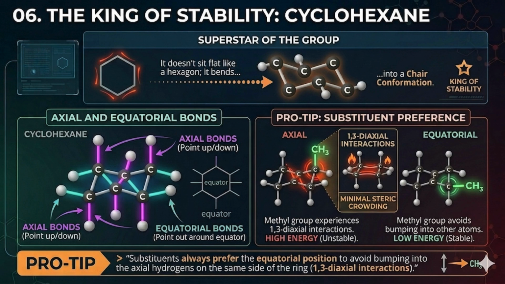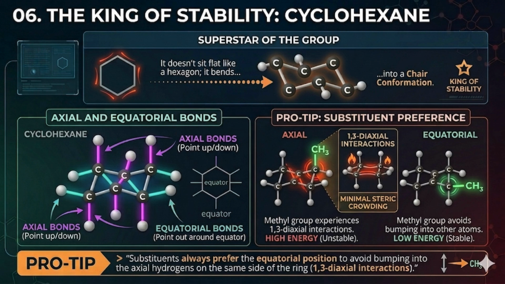Within this chair conformation, the hydrogen bonds point in two distinct directions. First, we have the axial bonds, illuminated here in purple. These stick straight up and straight down from the ring, alternating position on each carbon. Next, we have the equatorial bonds, highlighted in cyan. Just like the equator of the Earth, these bonds point outward, radiating around the perimeter of the ring. Understanding these positions becomes critical when we attach larger substituent groups, like a bulky methyl group.